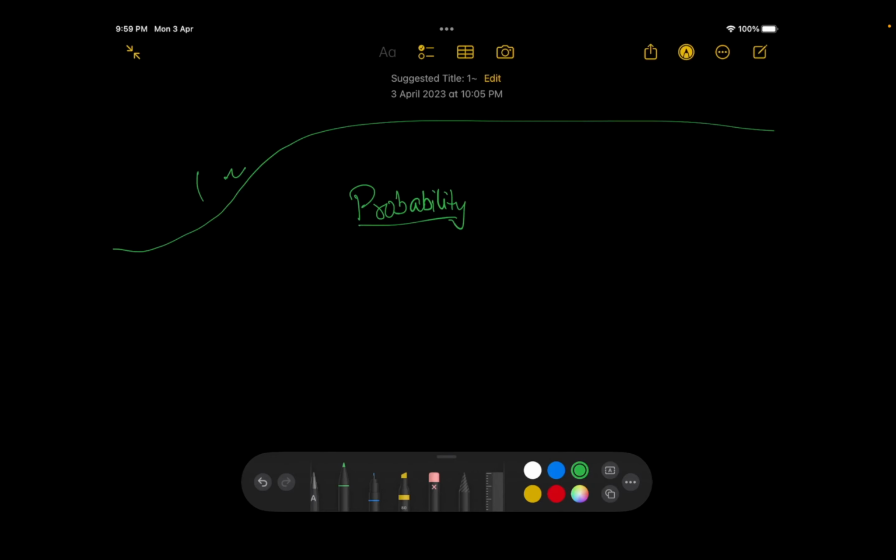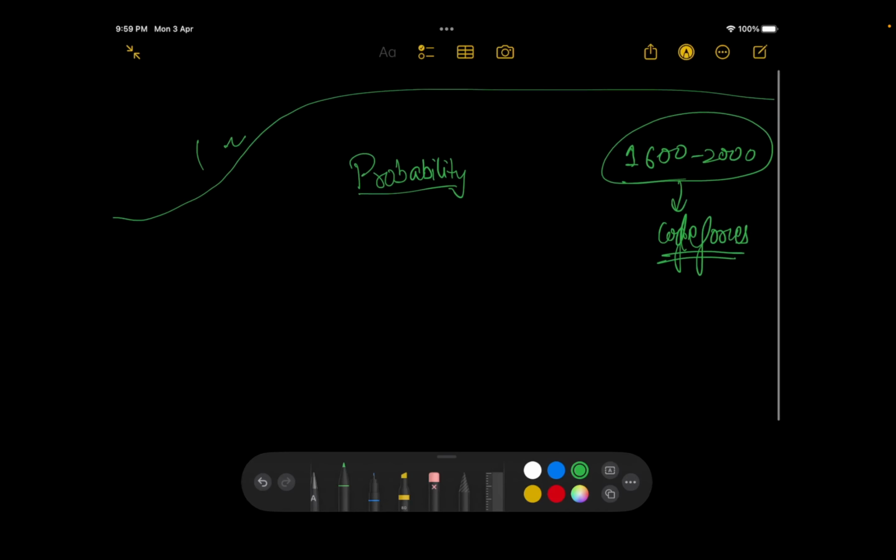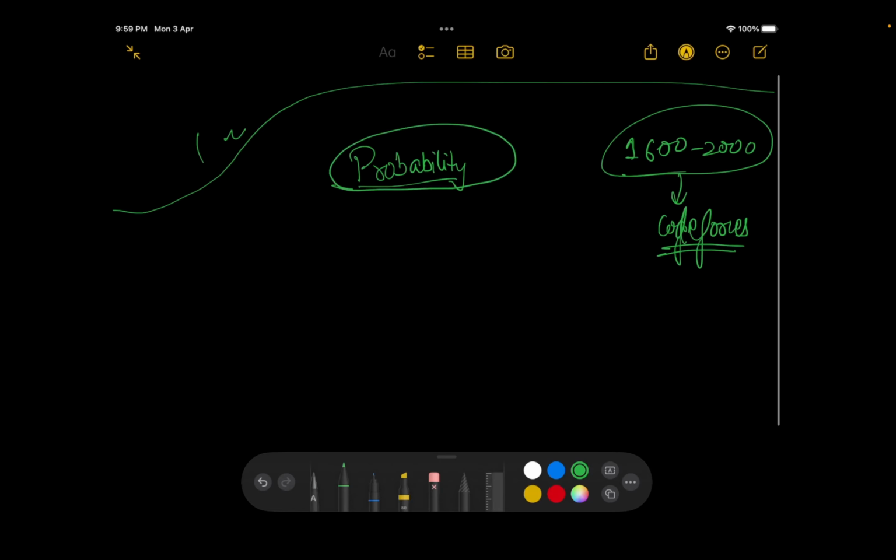The level of the problems would be somewhere around 1600 to 2000. This is as per Codeforces. You can add maybe 300 or something onto this if you want to check for CodeShift. Cool. So let's get started with the basic concepts first.